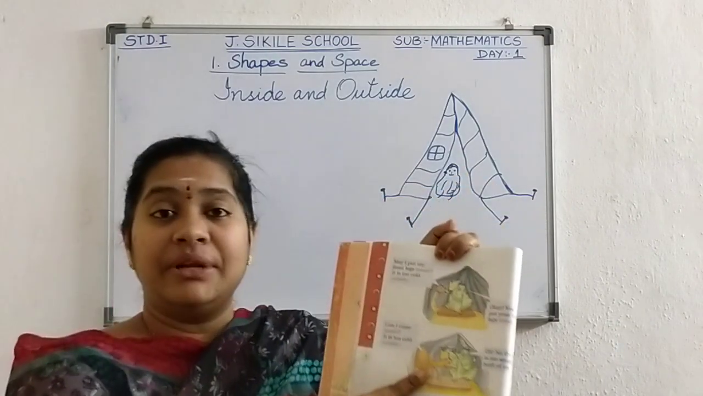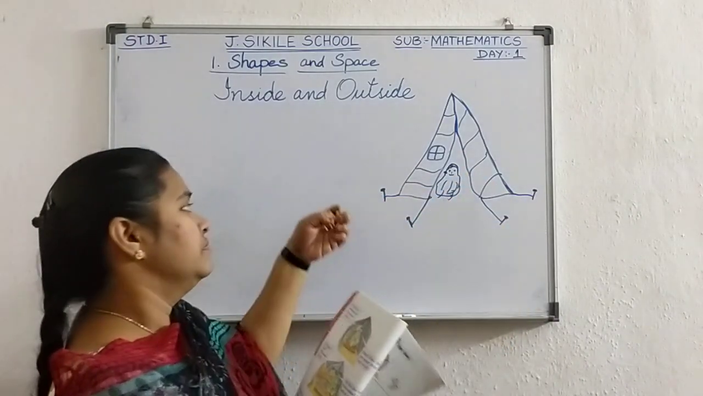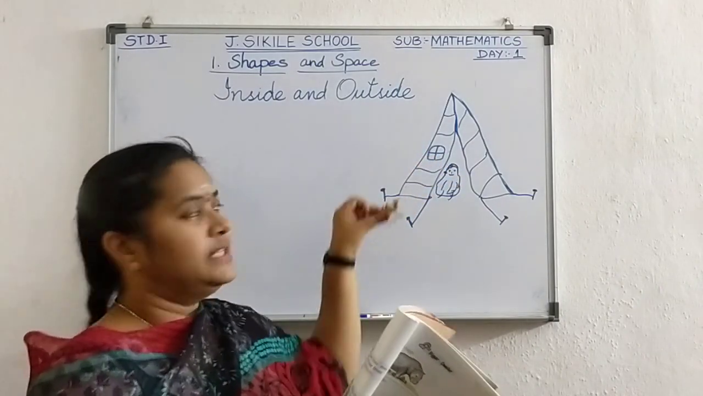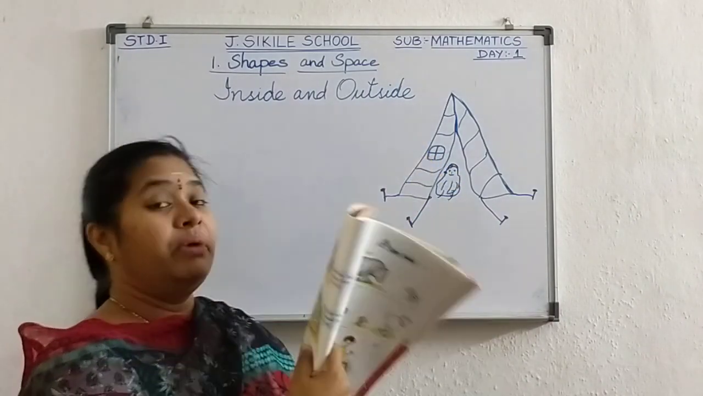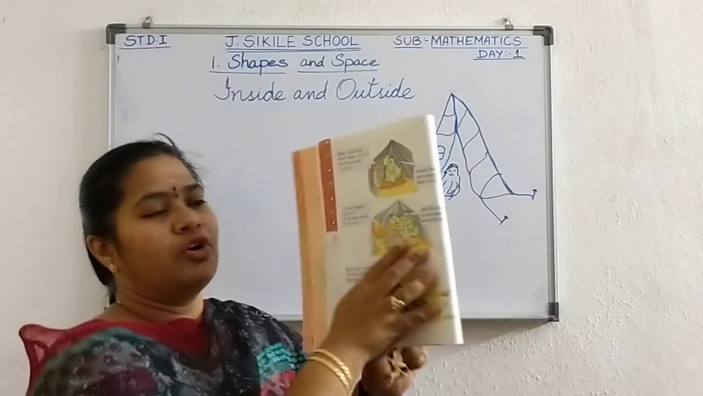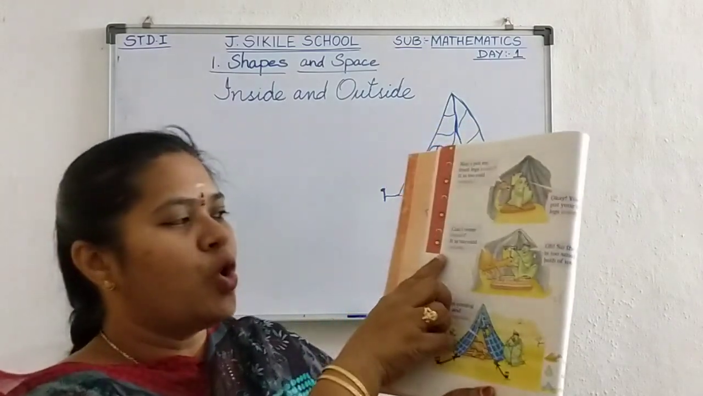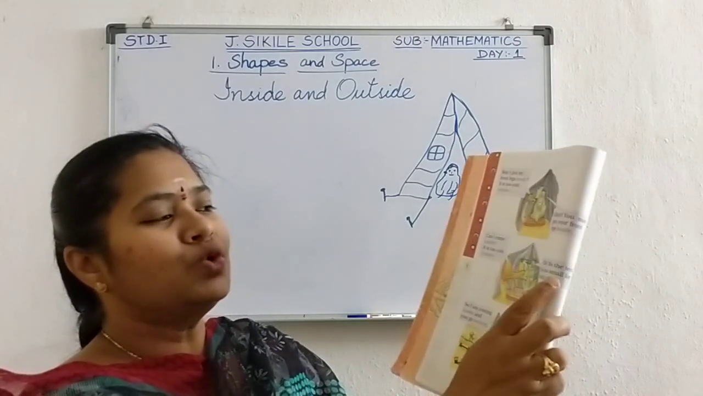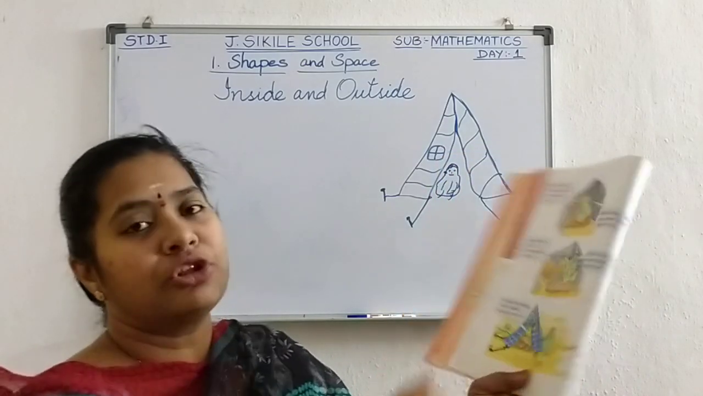Understood? Then the camel is asking, may I come inside? The full animal wants to come inside the tent, because it is very, very cold outside. Then, oh no, the tent is too small for both of us.